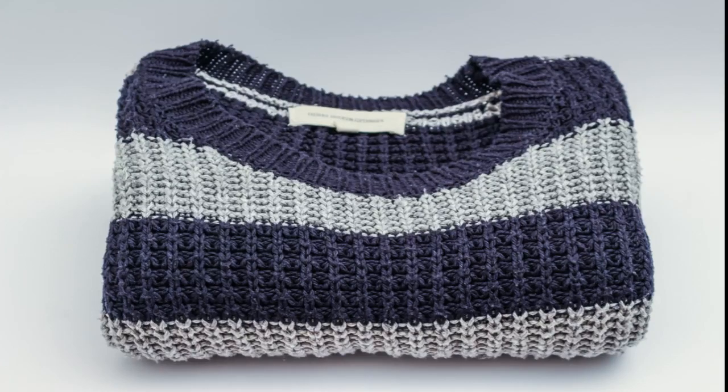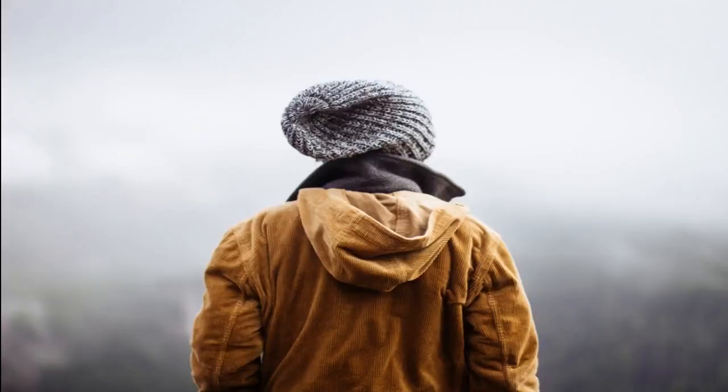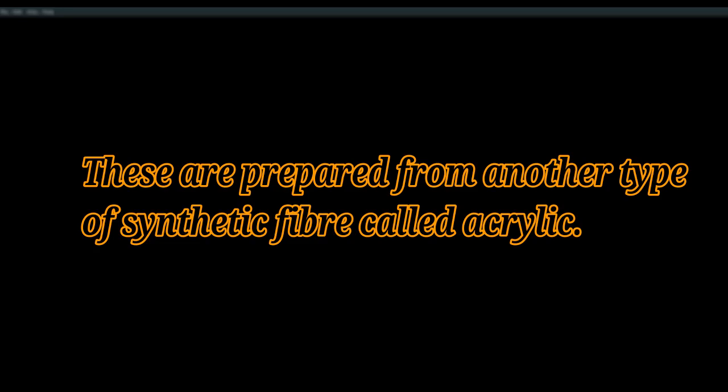We wear sweaters and use shawls or blankets in the winter. Many of these are actually not made of natural wool, but they look like wool. These are prepared from another type of synthetic fiber called acrylic.